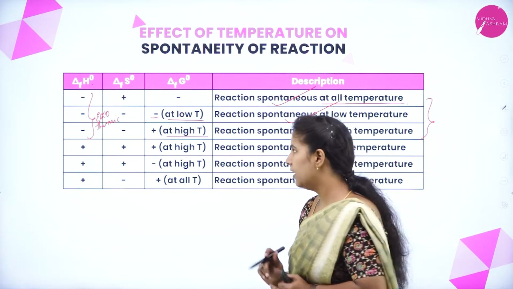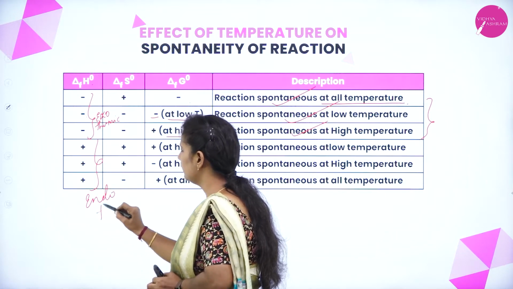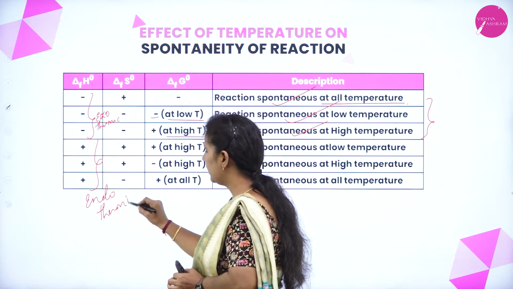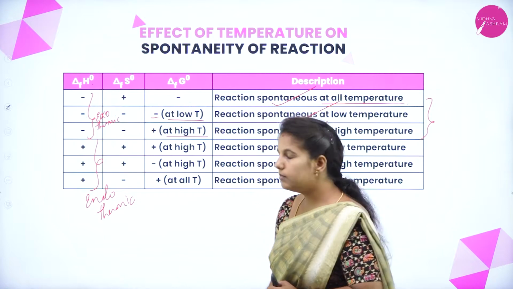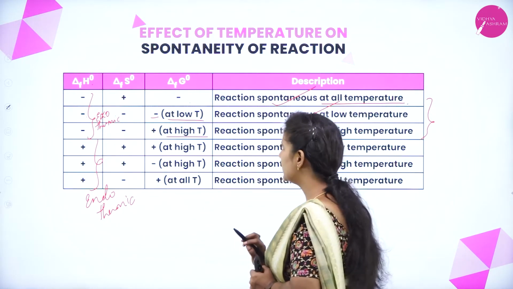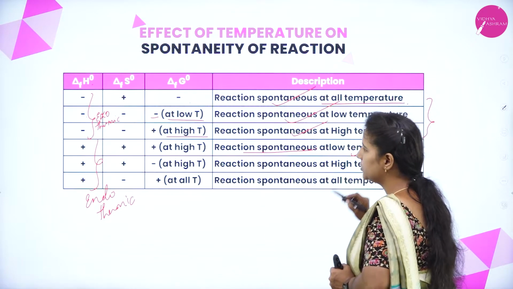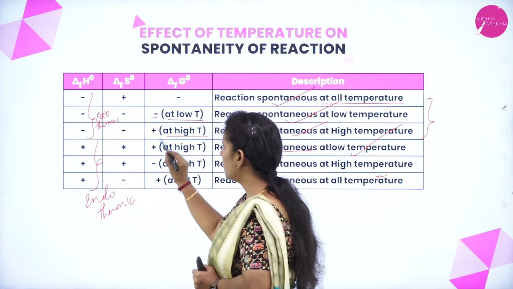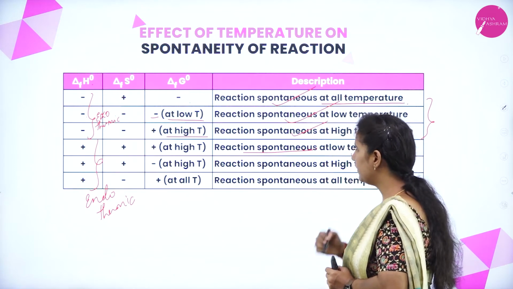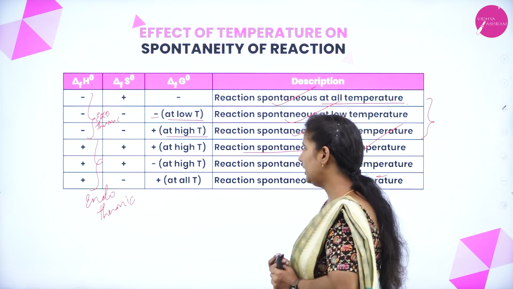We have one more reaction, that is endothermic. We know that in the endothermic reaction, delta H will become positive. I am considering a condition when delta S is positive: at very high temperature the reaction is spontaneous, while at lower temperature it is not. If delta S is positive, then at very high temperature the change in the Gibbs free energy will become negative, and it indicates that the reaction is spontaneous at very high temperature.